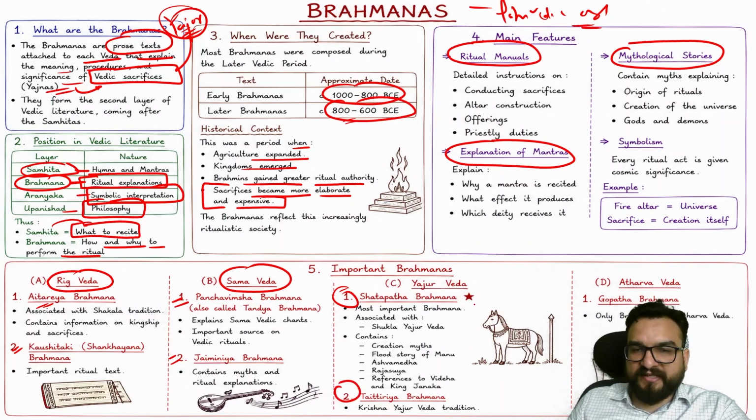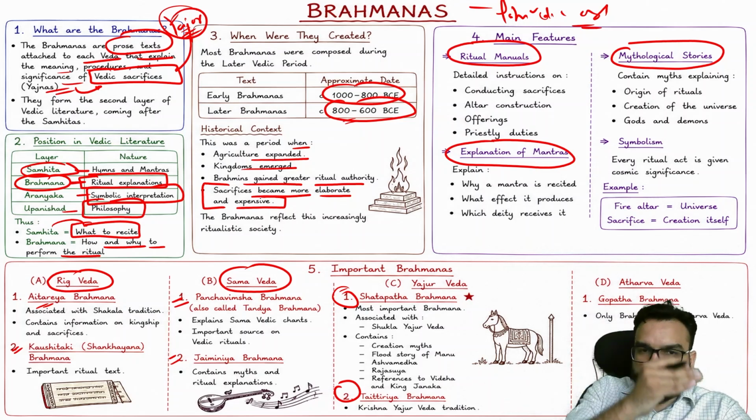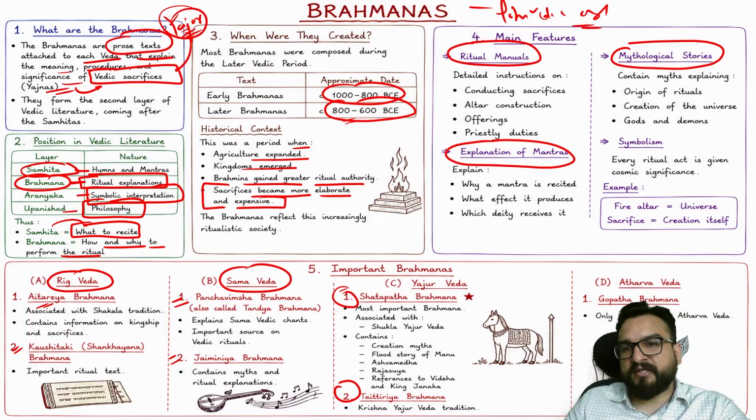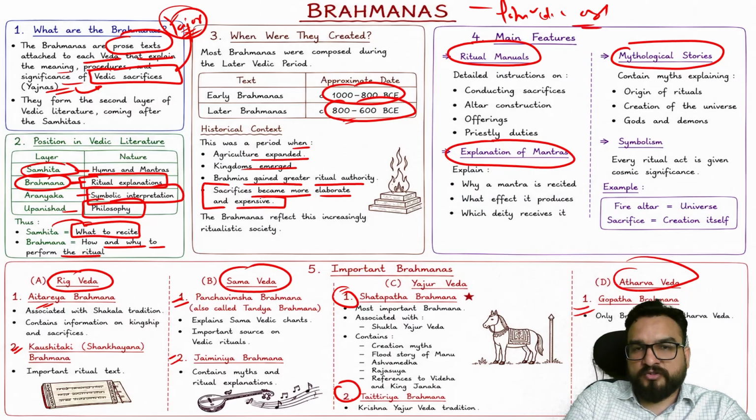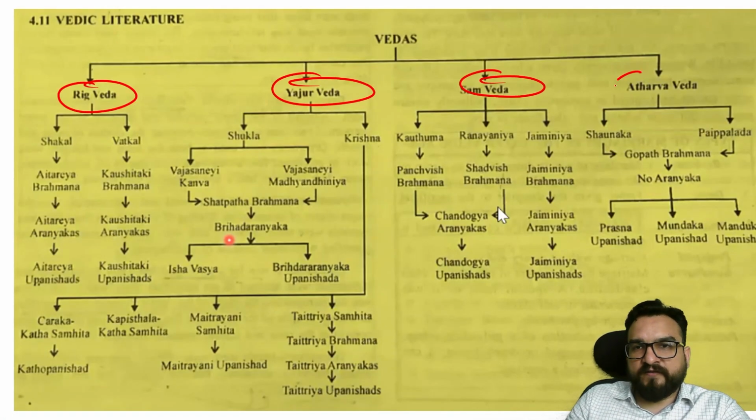Are you understanding? For a particular Veda, for a particular sacrifice, how to do that particular sacrifice is mentioned in the Brahmanas. For Atharvaveda, Gopatha Brahmana over here, right? So just mention this, highlight this, and I will be showing one chart as well. So Rigveda, Yajurveda, Samaveda, Atharvaveda.